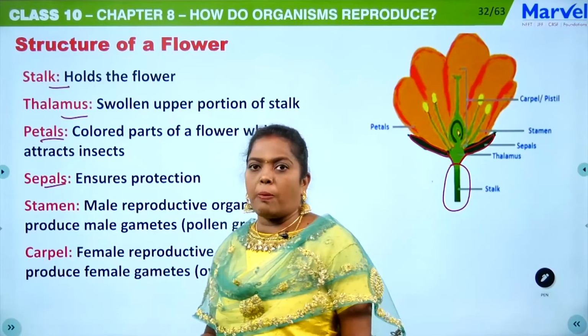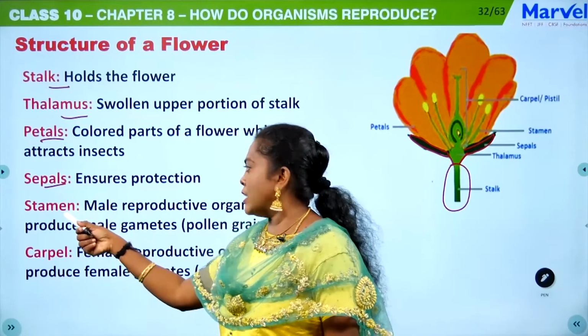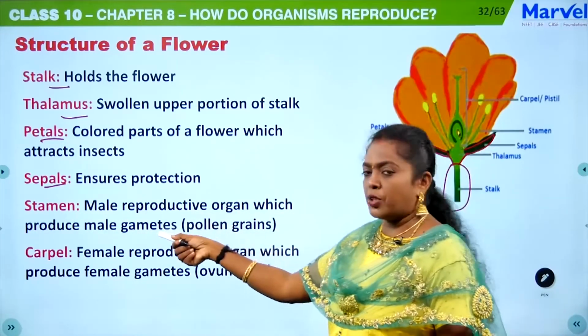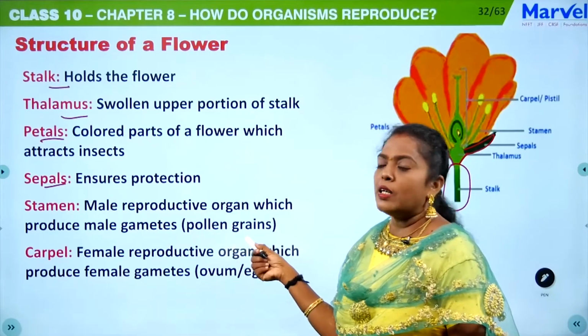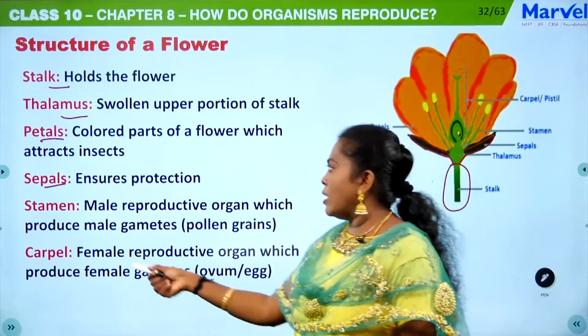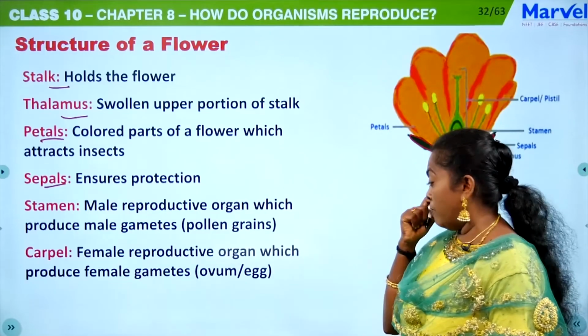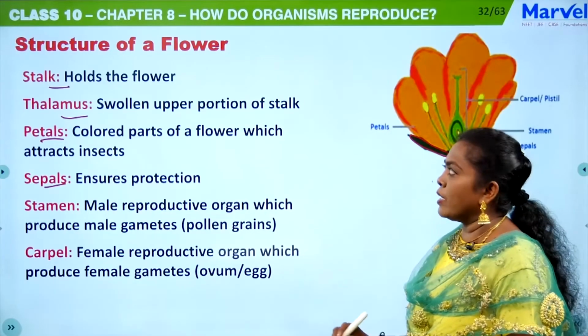Then the male part in the flower is the stamen, the male reproductive organ which is going to produce the male gamete, that is pollen grain. Then carpel, the female reproductive organ, which produces the female gametes.